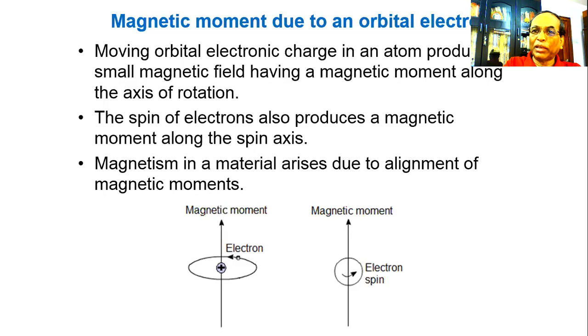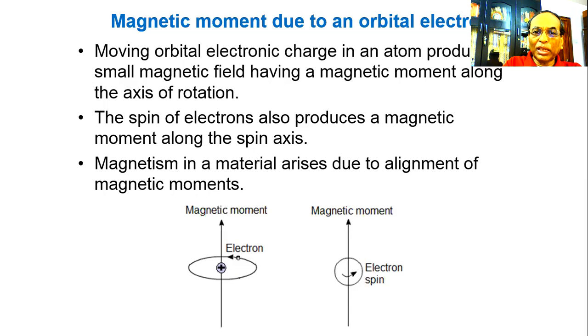So due to orbital motion, there will be a magnetic moment that is produced by the orbital motion of the electron. And due to the spin of the electrons around its own axis, one more magnetic moment will be produced. That magnetic moment is due to the spin of the electron.